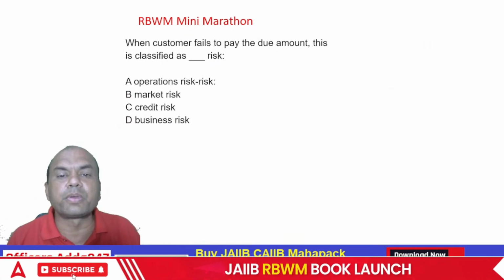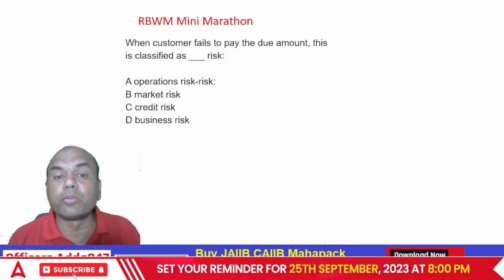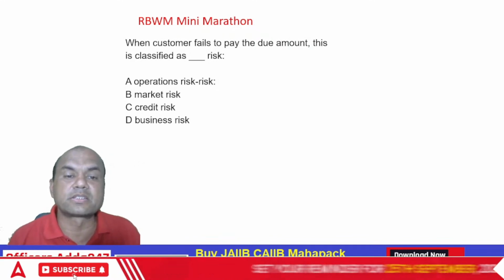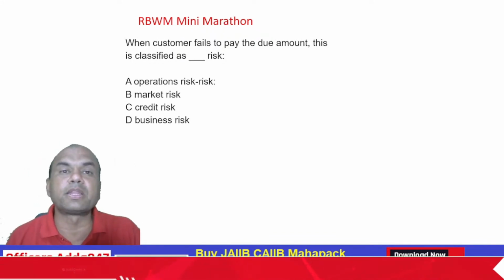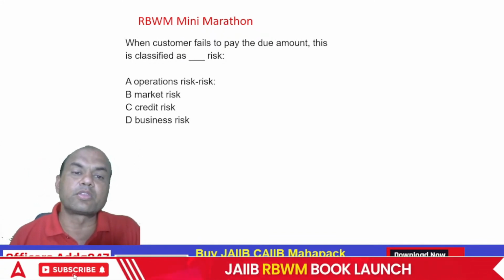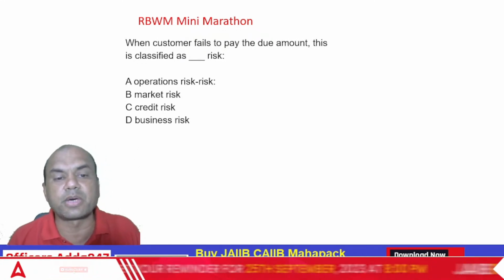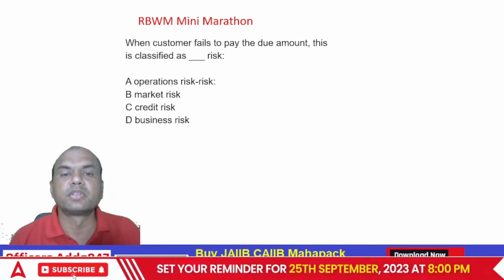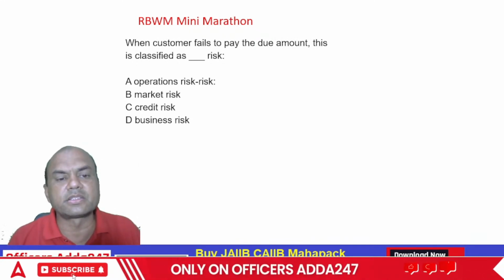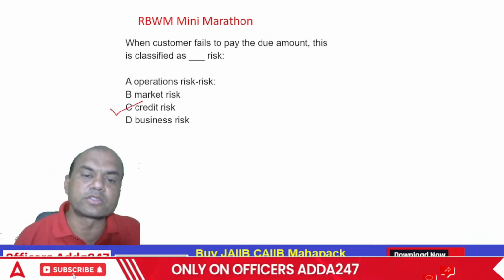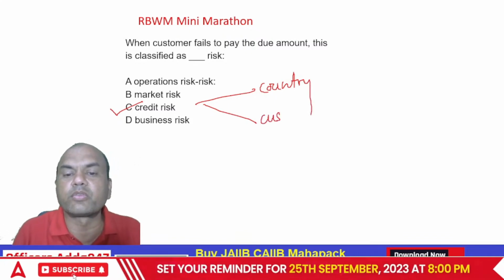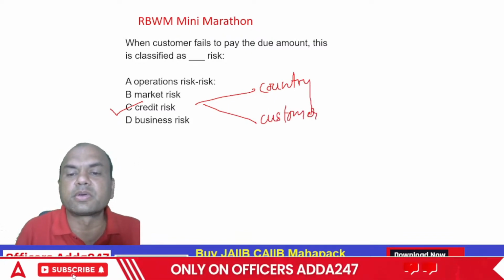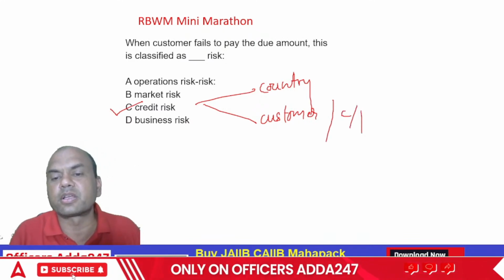When customers fail to pay the due amount, this account is classified as what? Operations risk, market risk, credit risk, or business risk? If the customer does not pay the due amount, what type of risk will this be? Okay, if you don't know, I'll give the answer. It is credit risk. Credit risk is always concerned of two types. One is country risk, and second is customer risk, or we call it counterparty, CP, counterparty risk.